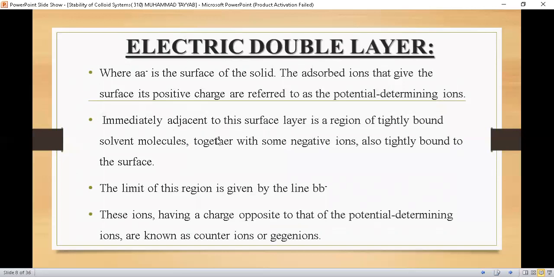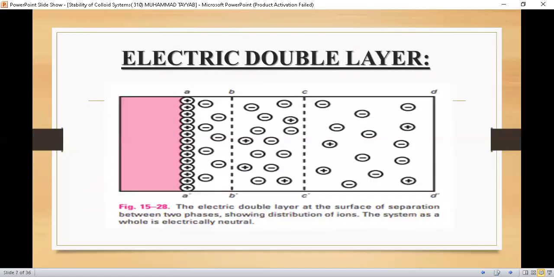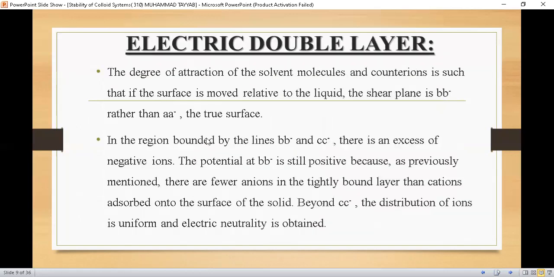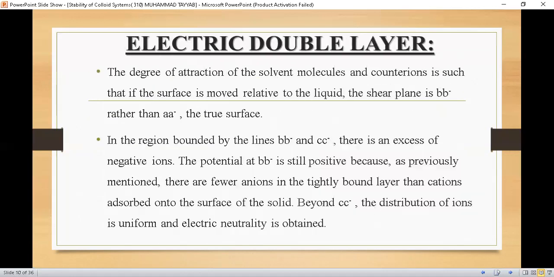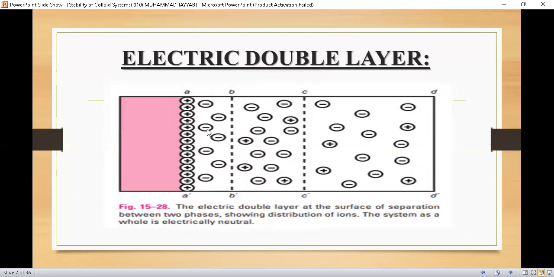Immediately adjacent to this surface layer is a region of tightly bound solvent molecules together with some negative ions also tightly bound to the surface. As students, we have discussed that this is a colloidal dispersion with a continuous phase and a dispersed phase. So here, from A to B, from A dash to B dash, in this region there are solvent molecules and negative charges that are tightly bonded to the positive charge layer.